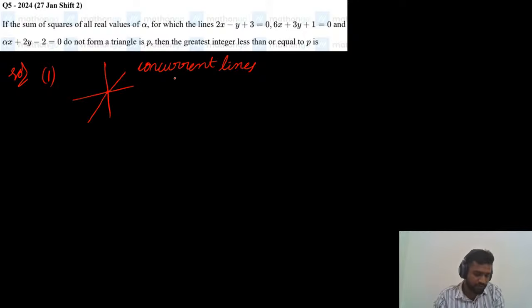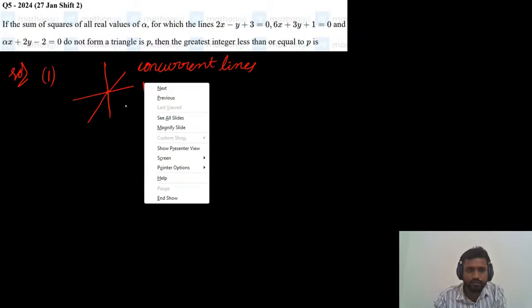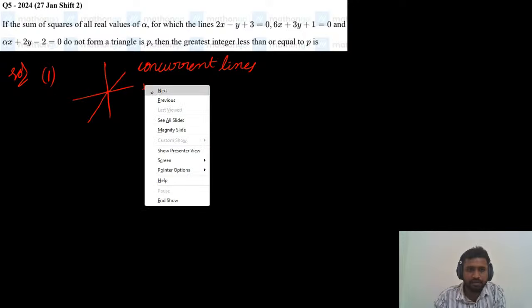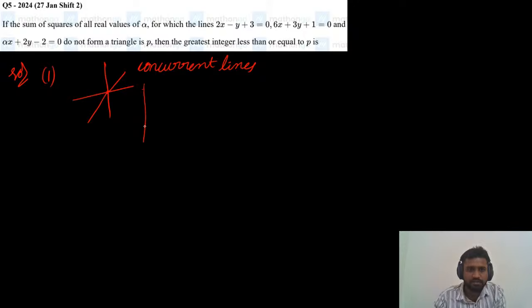So what is the condition for concurrent lines? The condition for concurrent lines is that the determinant formed by these three lines is 0.